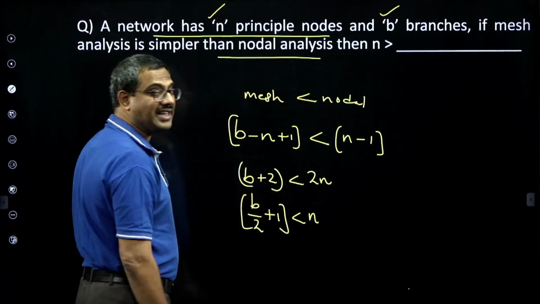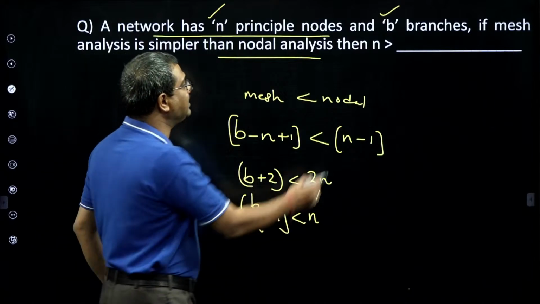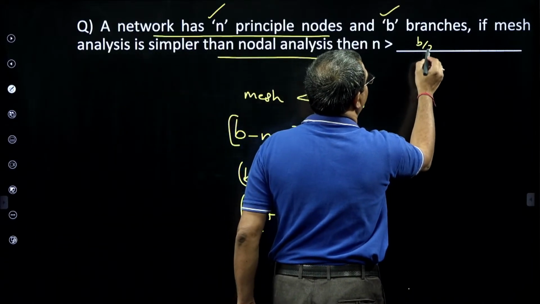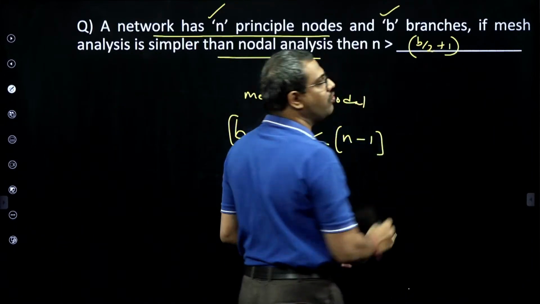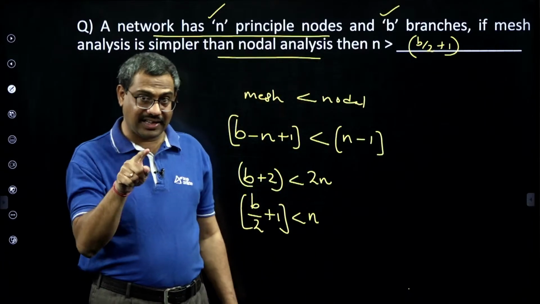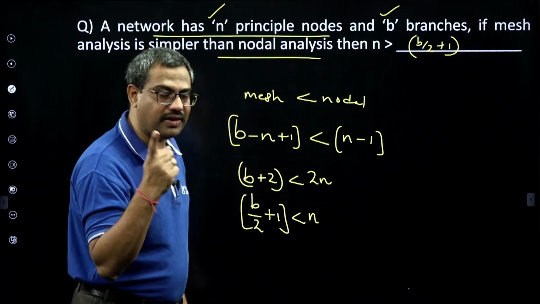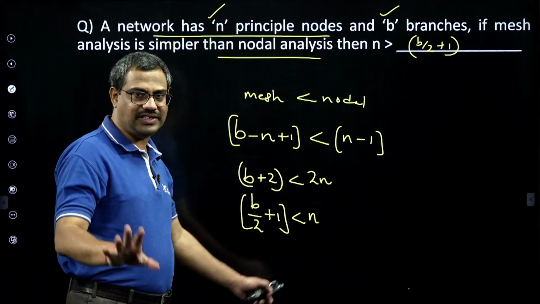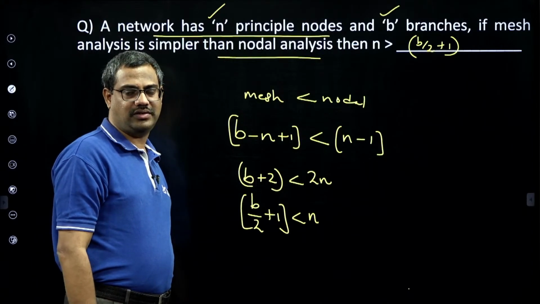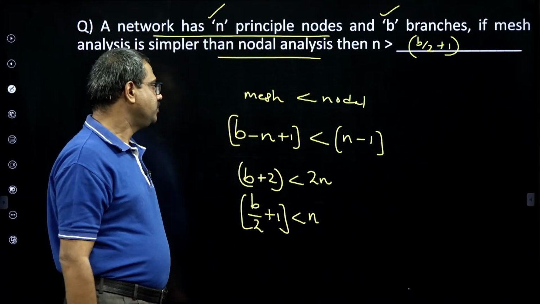So n is greater than b by 2 plus 1. So when the number of nodes in any network is greater than branches by 2 plus 1, then mesh is faster. Otherwise generally nodal is faster. Okay, that is a bit I want to cover.